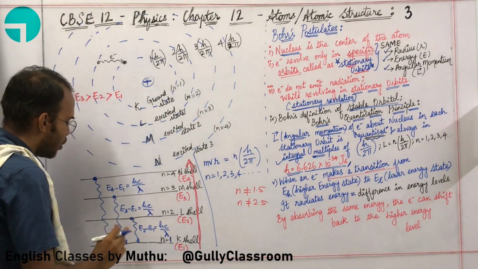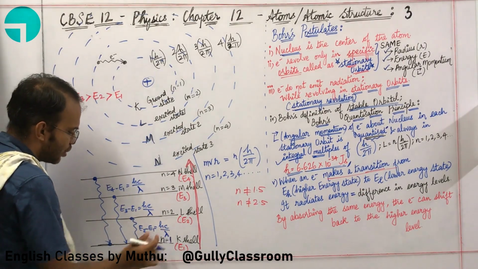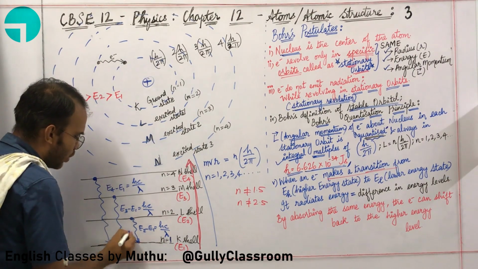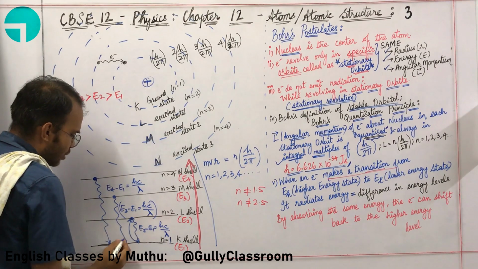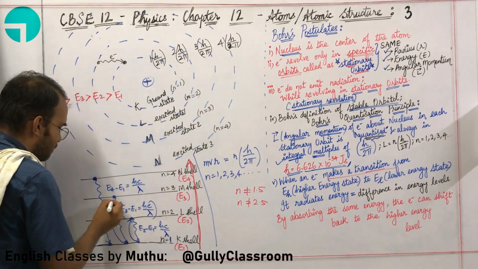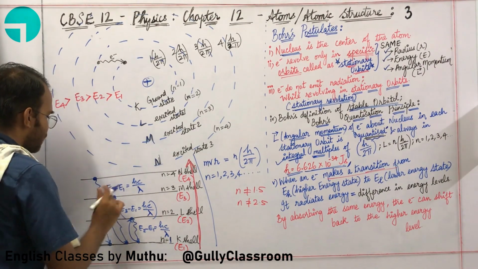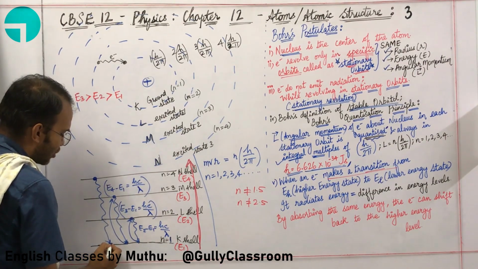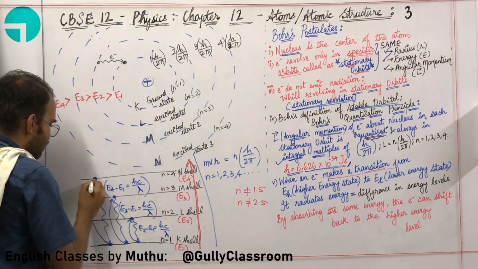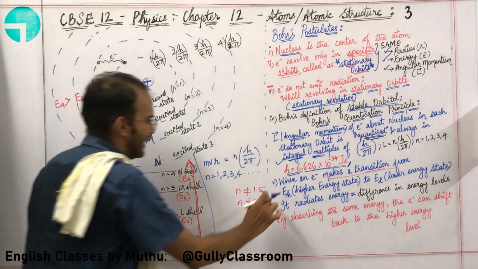So, if you give this particular photon to an electron here, it will once more jump here. If you give this particular photon to an electron here, it will simply jump from this point to this point. If you give this particular energy to an electron here, it will simply jump from this point to this point. Now let us study here.